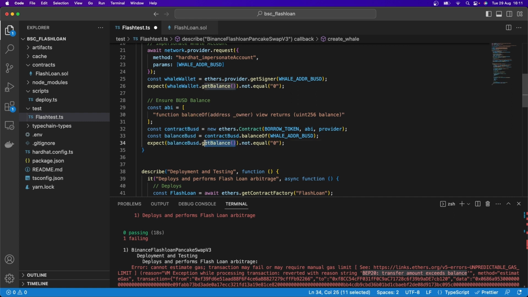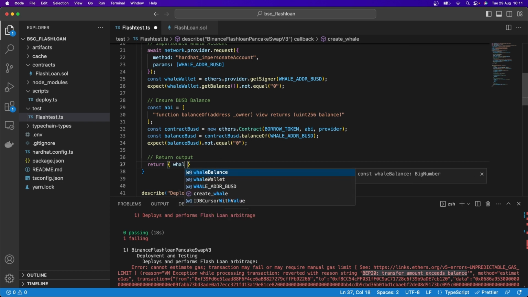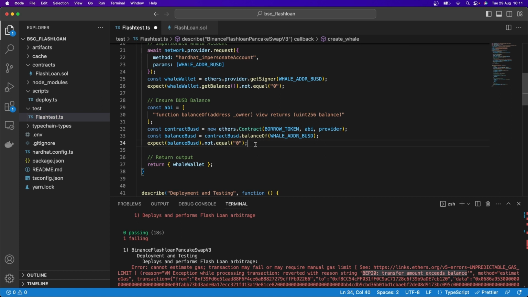We can remove the dot get balance, is dot not dot equal to 0. And then we can return output. So here we can just say return, and in curly braces, we'll just say whale wallet. So we've proven that there is some BUSD for that address,